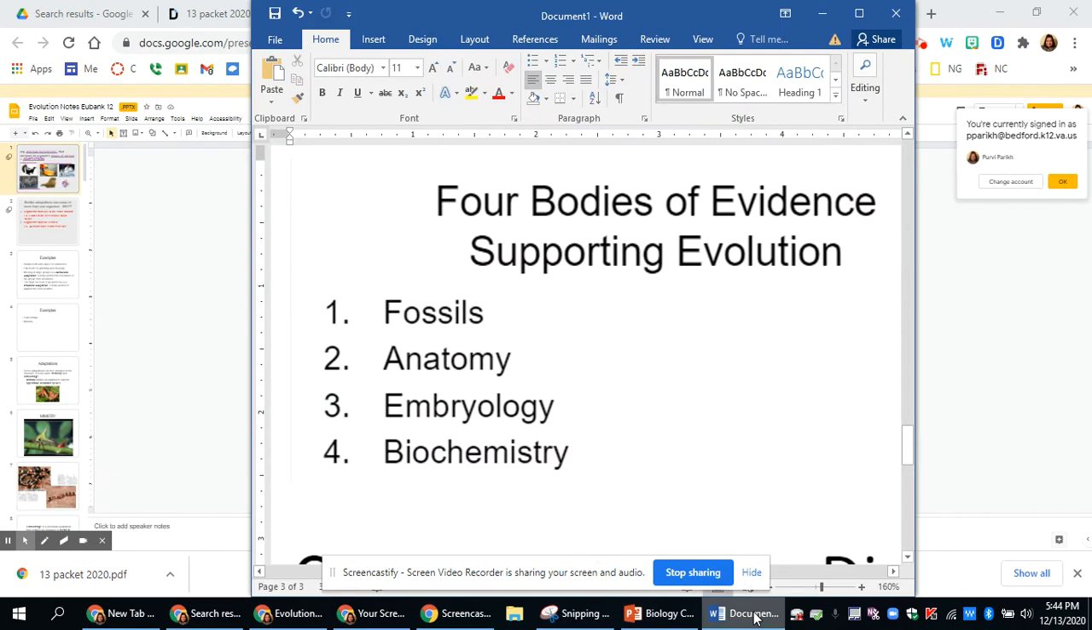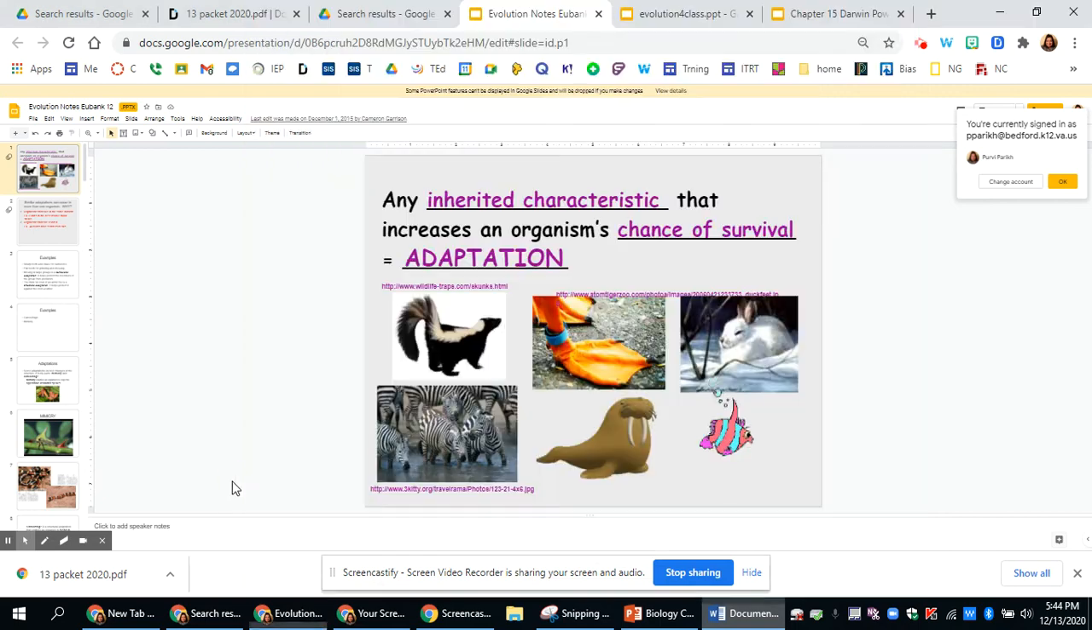There were 4 main things that supported evolution that he studied, or we study today, and that's fossil evidence, comparative anatomy, comparative embryology, and comparative biochemistry. And this last one is really more in modern times than in the 1800s when Darwin did his work.